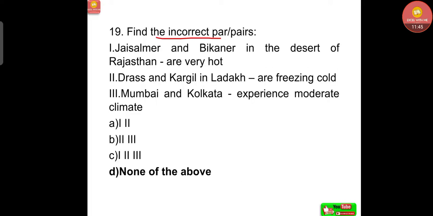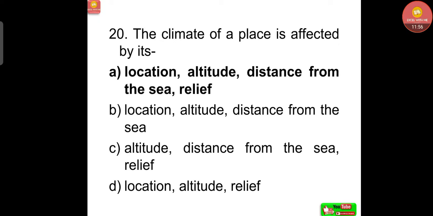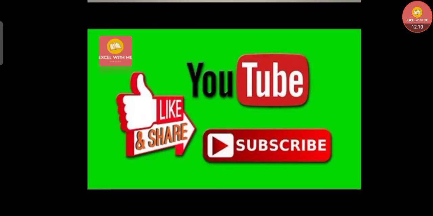Here I might have made a mistake in reading out. It will be so confusing, that's why we have to be very careful while reading the question. Now the answer to the 20th question is option A, location, altitude, distance from the sea and relief. The climate of a place is affected by all these features. So we come to the end of this session.